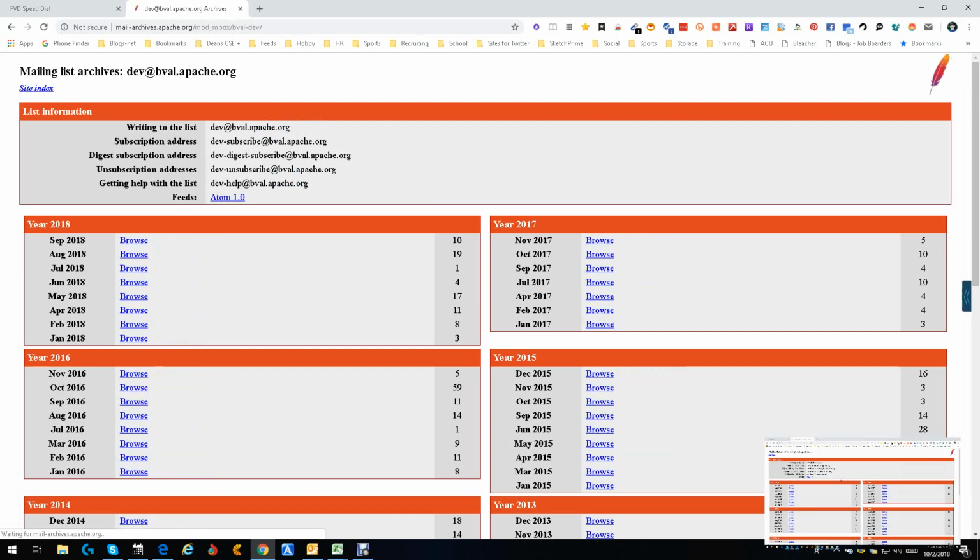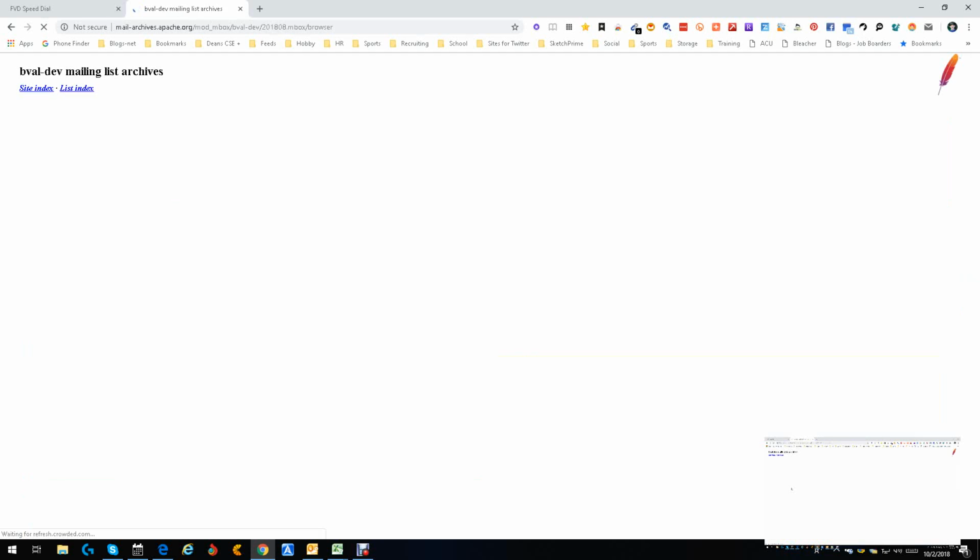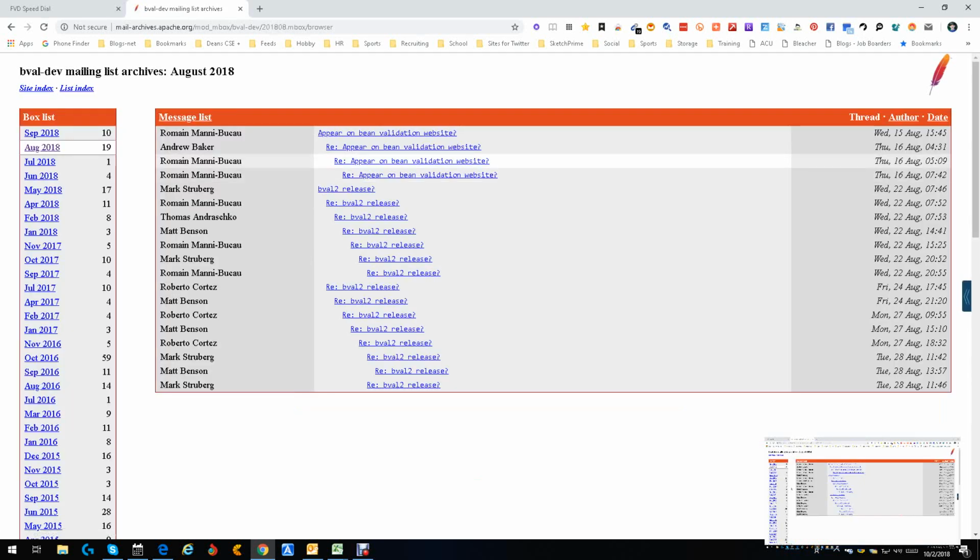Let's go into current. Ooh, look where we're at. We're looking at a whole bunch of messaging. Let's go to August because there's 19. Okay, we got a bunch of people's names. Obviously, we're in a mailing list. It involves a project involving Java, so these people are Java people.